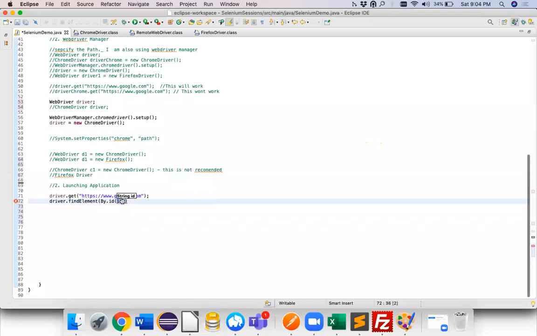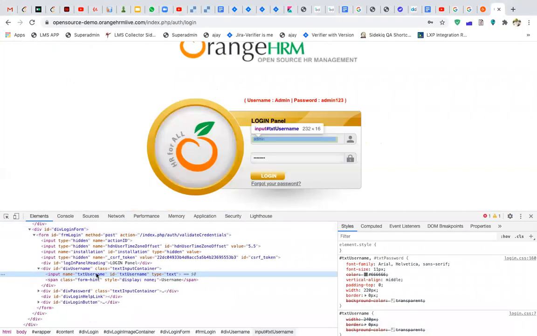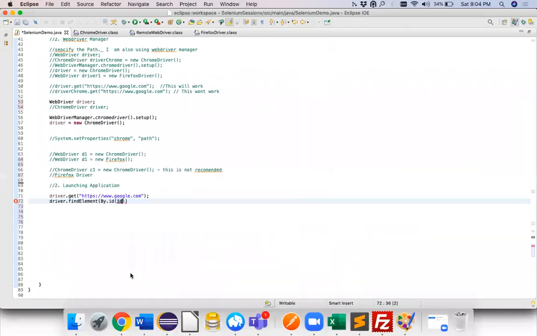Oh sorry, I think we missed the ID because we copied a lot of stuff. So this is the ID. I'll say this is my ID. Now using this, I have identified the element. This step is identifying the element, and it's doing nothing more, guys. It is just identifying the element.